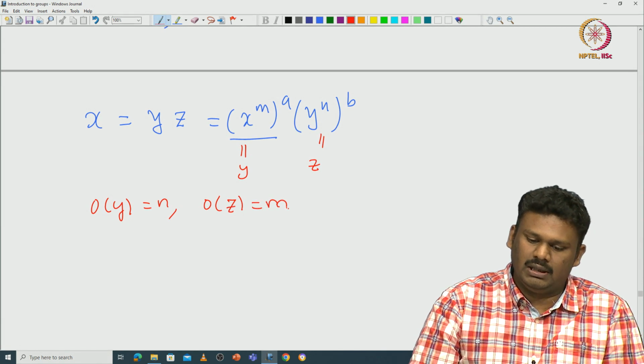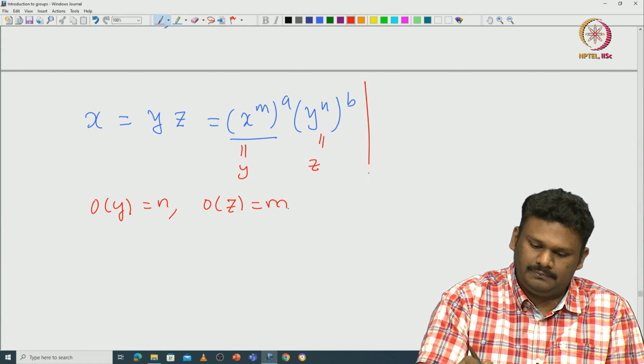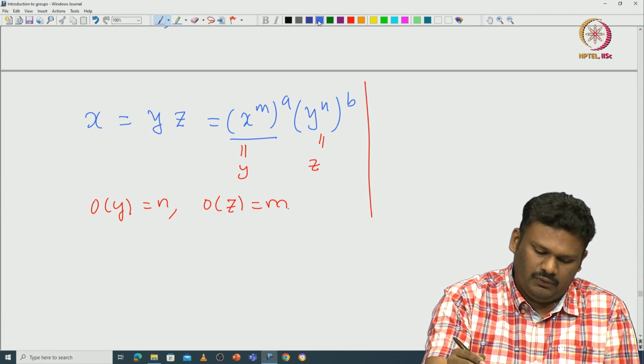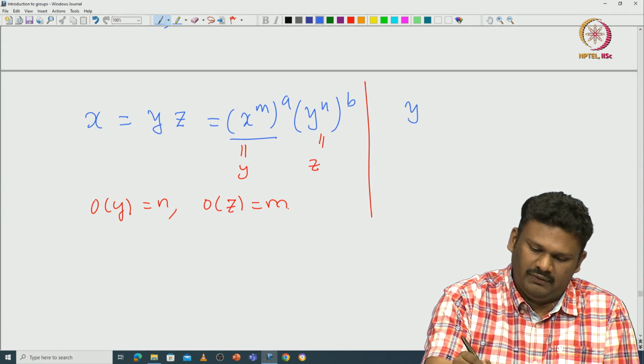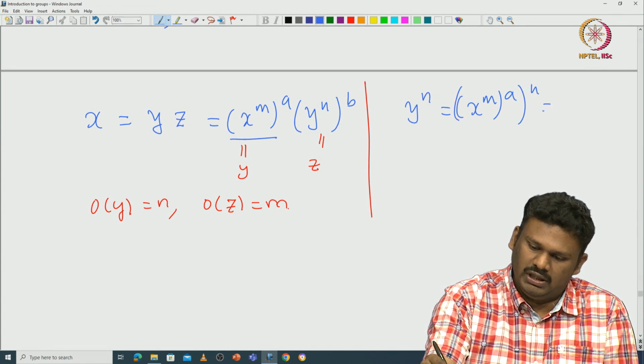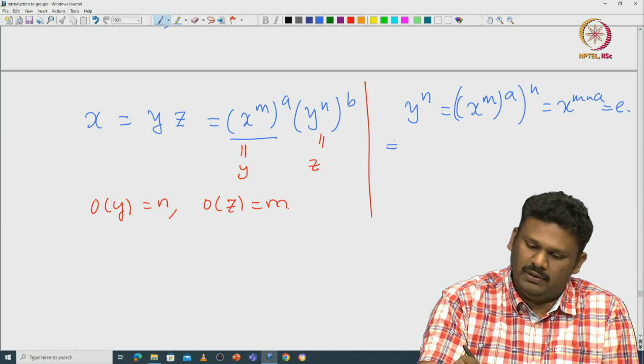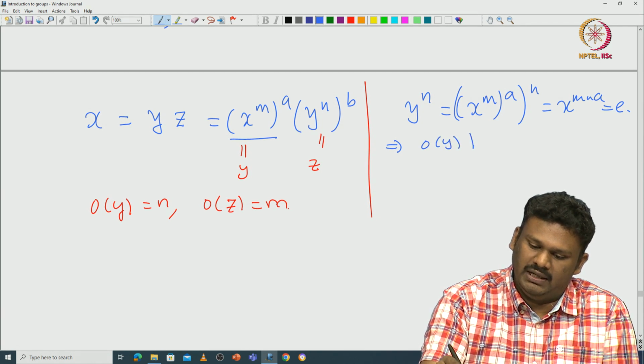Okay, so let us verify this. The order of y is n. If you take y power n, then this is exactly x power m a power n. So then you can see that this is x power m n a, which is identity, because the order of x is mn. So that will imply that the order of y divides n.